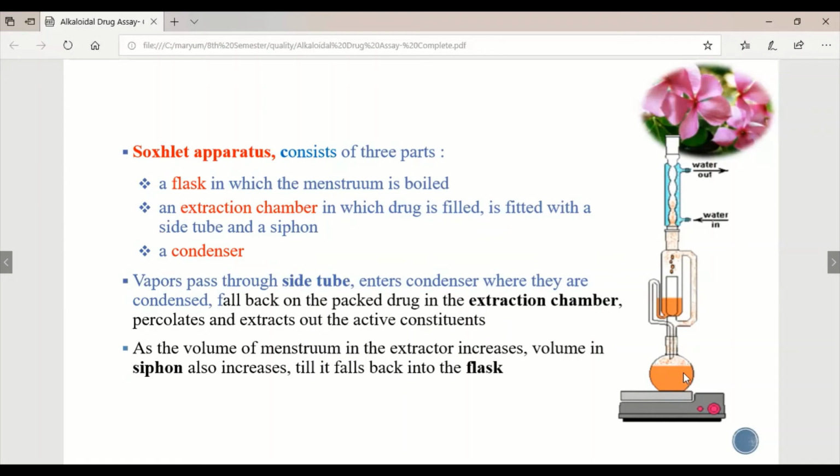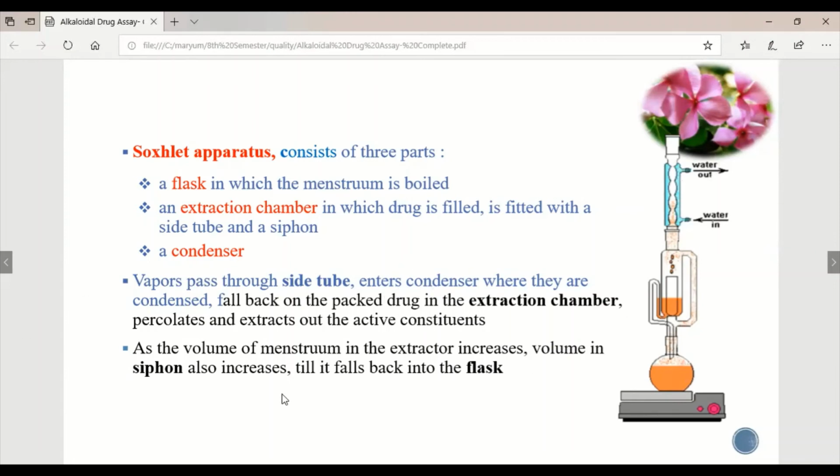Now here what happens is the alkaloid gets collected at the bottom due to density, and the vapors form the same menstruum again because we are continuously heating it. In the condenser, the hot vapors collect, and the water cools the menstruum again. The vapors pass through the side tube, enter the condenser where they are condensed, and fall back onto the packed drug in the extraction chamber.